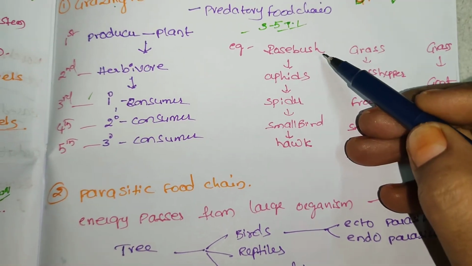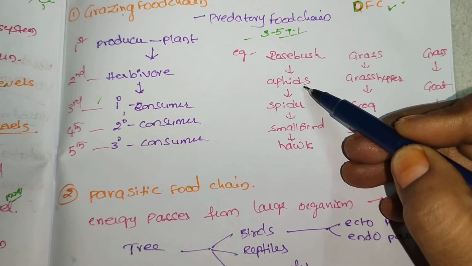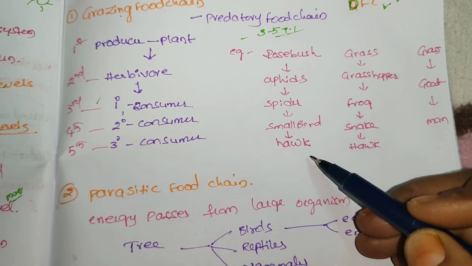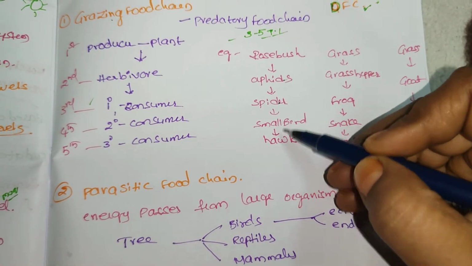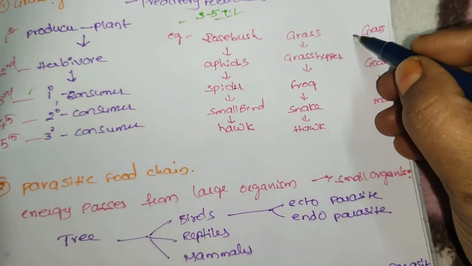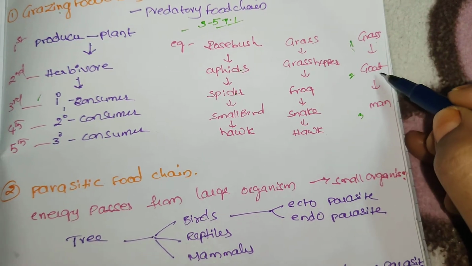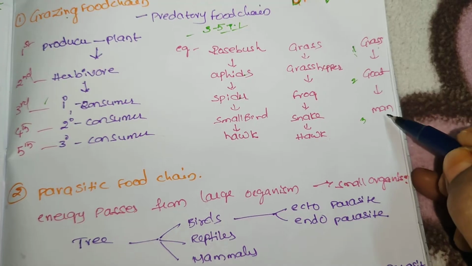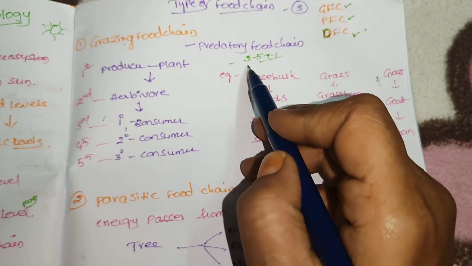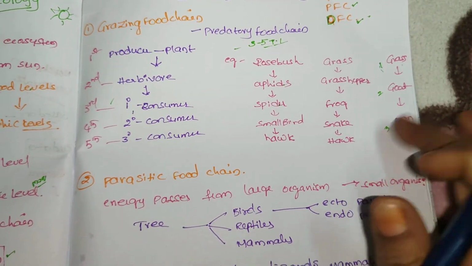Example: a rosebush is a producer, eaten by aphids, a herbivore, then by the spider, a carnivore, then by the bird, a carnivore, and the hawk. 1, 2, 3, 4, 5: 5 trophic levels. Another example: grass, goat, man. Here we have just 3 trophic levels: grass, producer; goat, herbivore; man, carnivore. So remember, the grazing food chain contains 3 to 5 trophic levels. You should also write the trophic levels in the example.